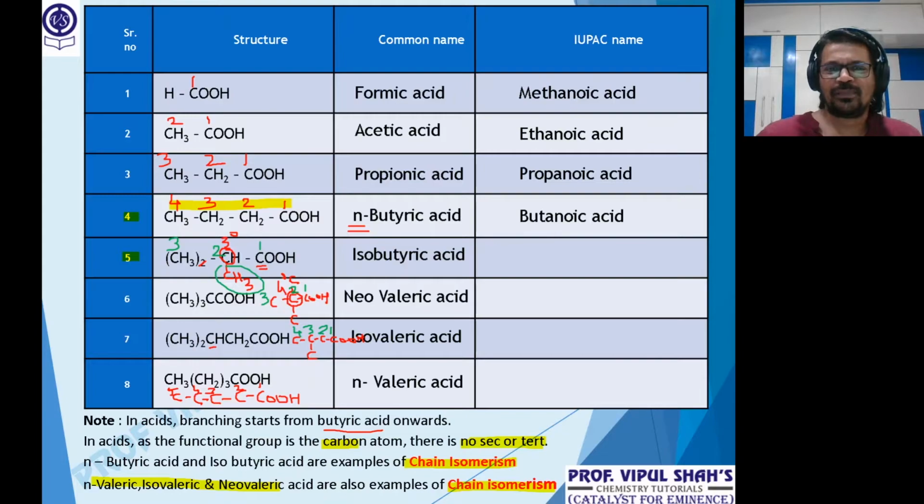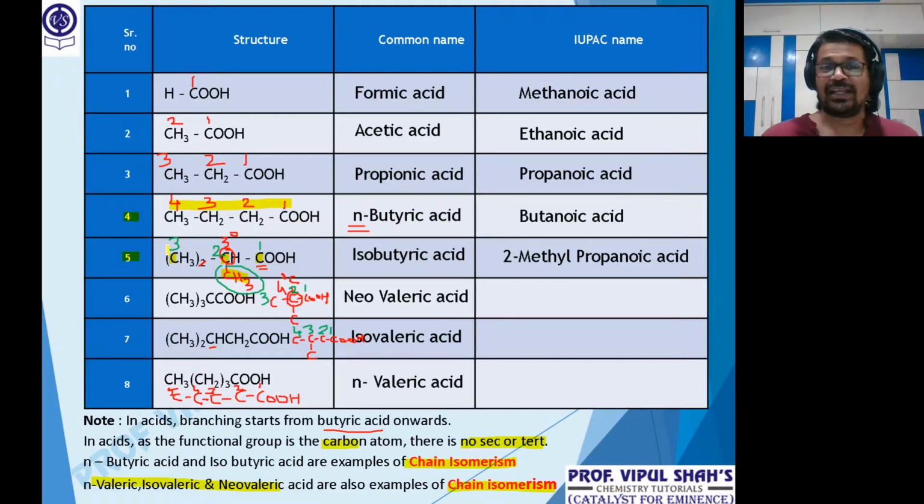See the next one now. Now what is the name? I have 1 here. Observe this carefully. I've already done the numbering so it becomes easy. COOH is at 1. At 2 there is a branch down there, that's methyl. And then one more at 3, because this was condensed, so I split it up into CH3 twice. So at 2 there is a branch, so that's 2-methyl. Continuous chain is of 3. Alkane with 3: meth, eth, propane. Replace the E of propane by the word oic acid. So this will be 2-methyl propanoic acid. Clear? Understood everybody? First numbering from COOH and then give the first position to COOH, second to the branch.